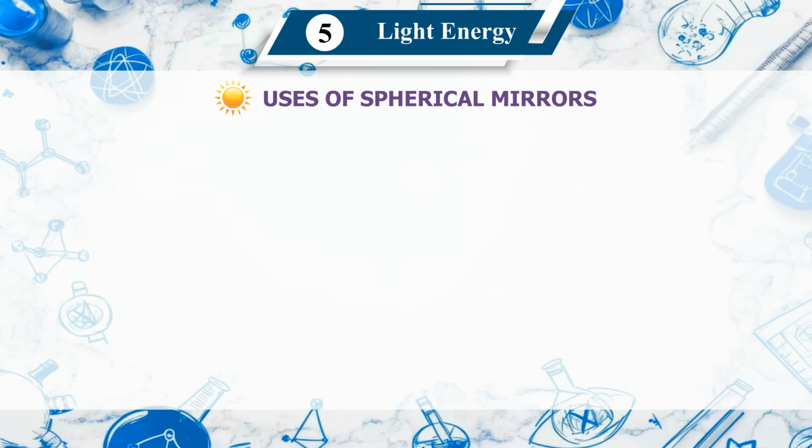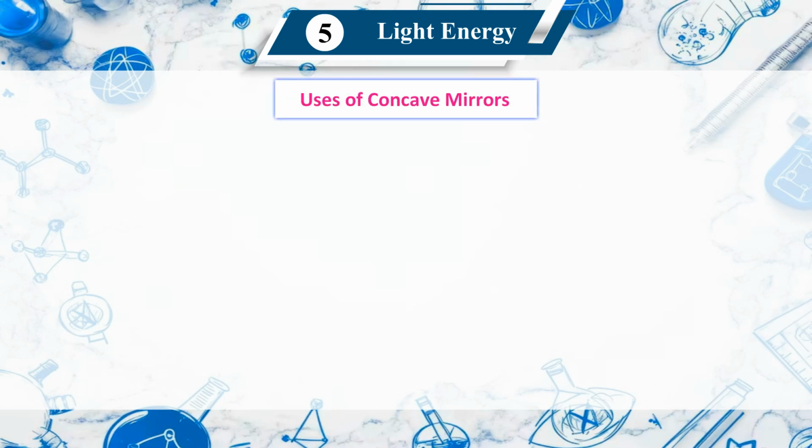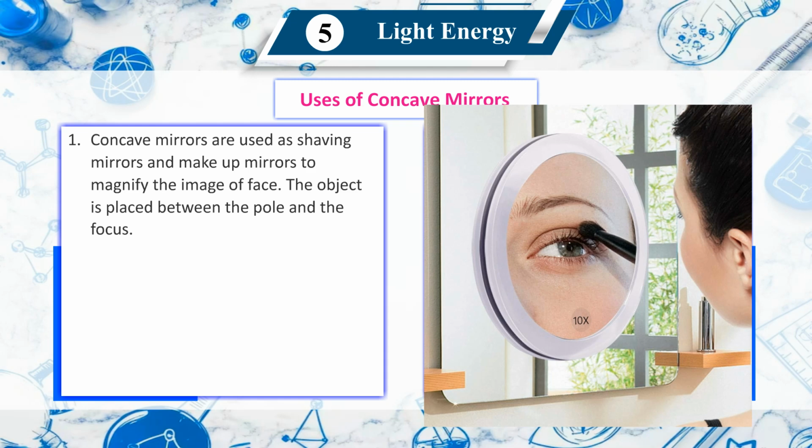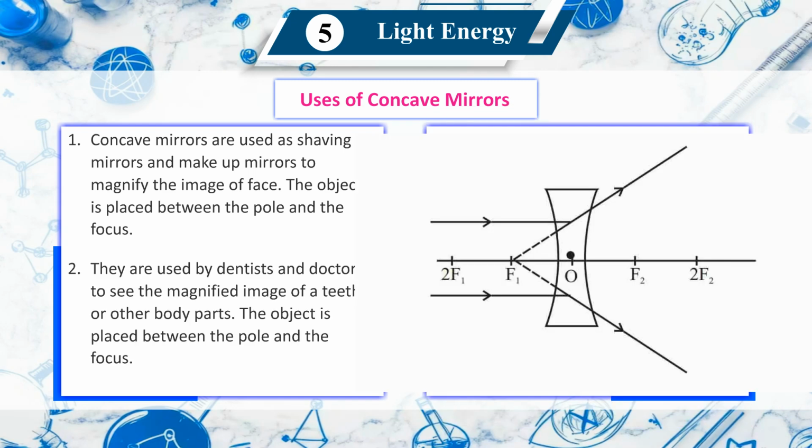Uses of spherical mirrors. Uses of concave mirrors. First, concave mirrors are used as shaving mirrors and makeup mirrors to magnify the image of the face. The object is placed between the pole and the focus. Second, they are used by dentists and doctors to see the magnified image of teeth or other body parts. The object is placed between the pole and the focus.